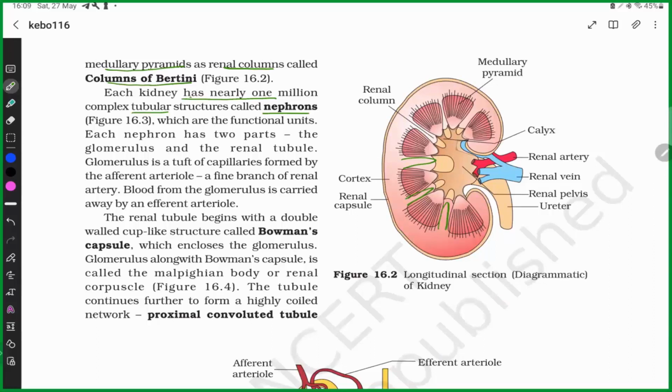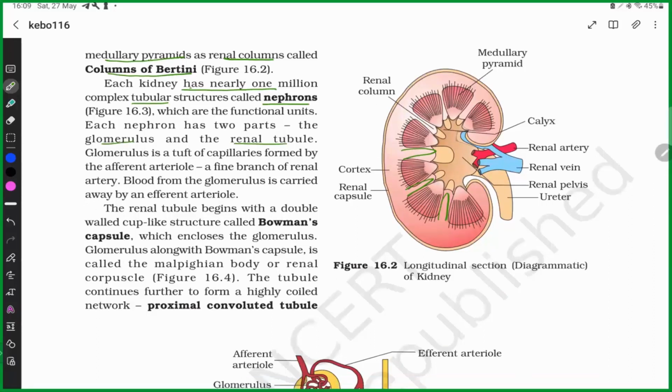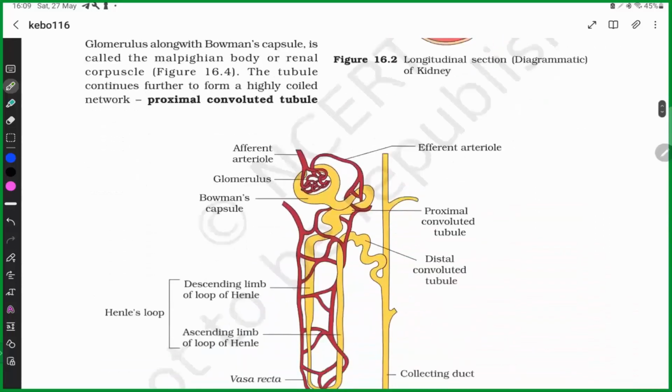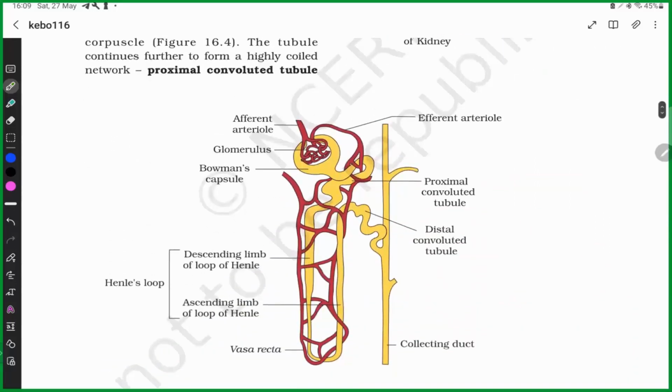Nephron has two parts: glomerulus and renal tubule. Glomerulus means this coiled structure, and the renal tubule is further divided into four parts. What are the four parts? First one is Bowman's capsule, then the proximal convoluted tubule. This is the first one, this is the second one. Then Henle's loop, then the distal convoluted tubule.